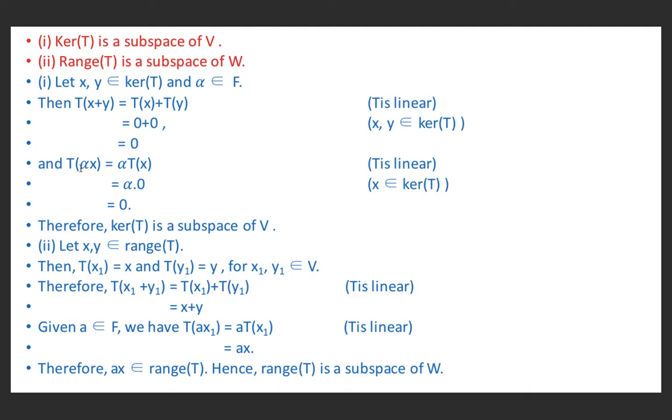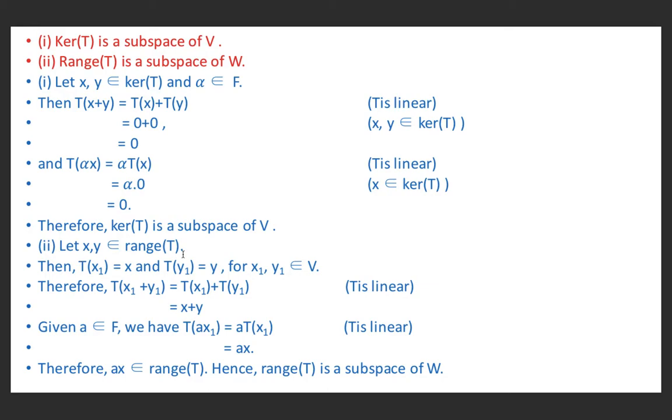Also, T of alpha x is equal to alpha Tx because T is linear and it preserves scalar multiplication. Therefore, this is equal to alpha into 0 because x is an element of kernel of T and Tx equals 0. It means alpha into 0 equals 0. Therefore, kernel of T is a subspace of V because x plus y and alpha x belong to kernel of T.